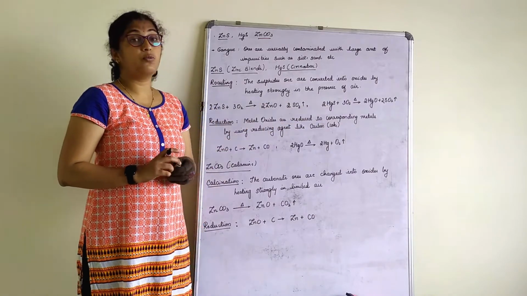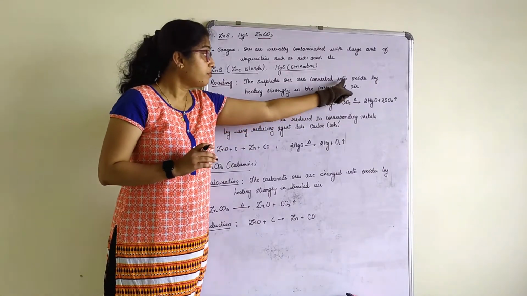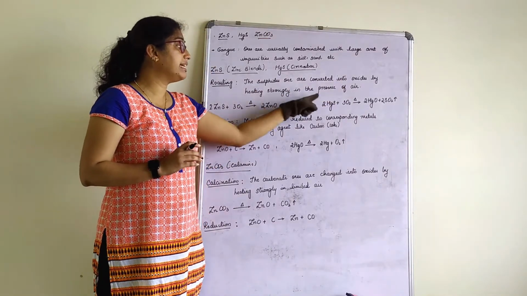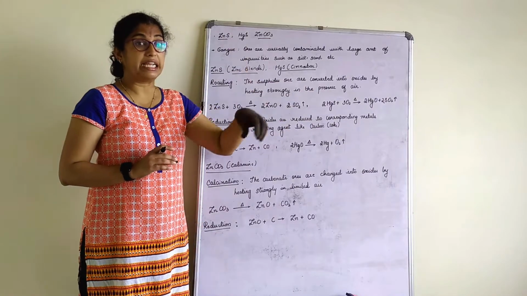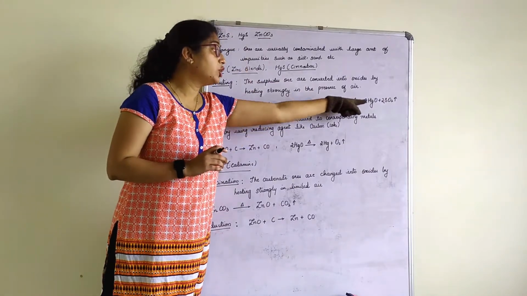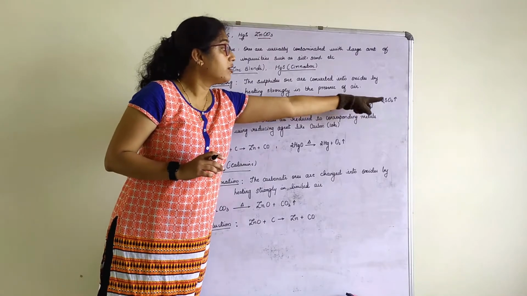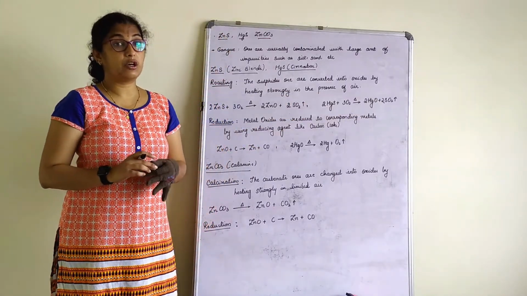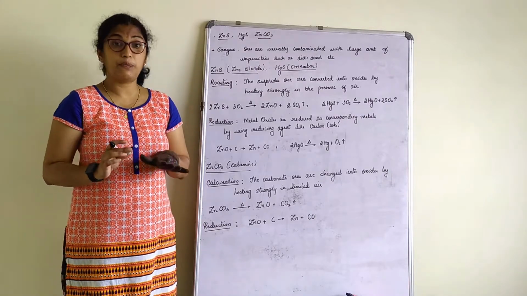Cinnabar undergoes roasting, that is, these sulfides are strongly heated in the presence of air to get mercuric oxide, and sulfur dioxide gas is liberated. These questions are asked separately.